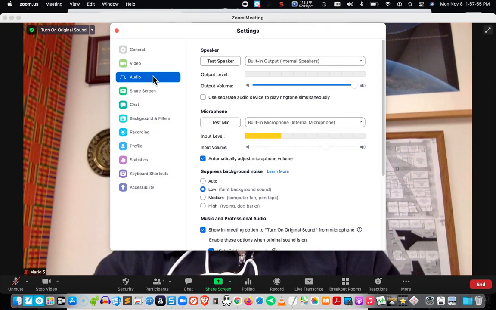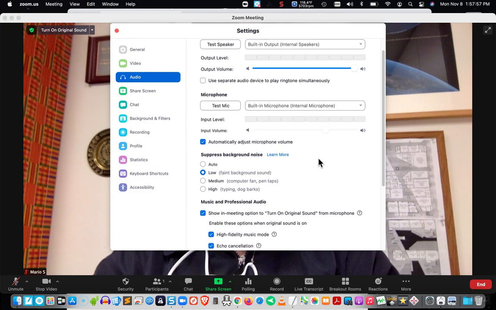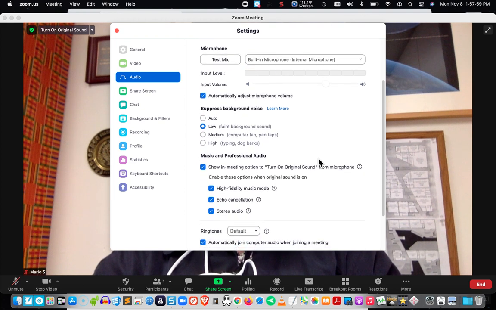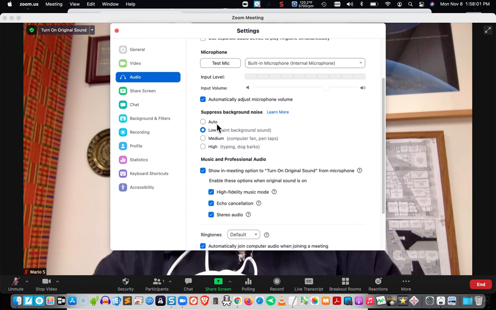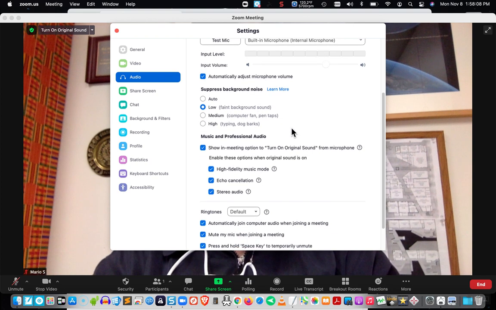Within Preferences, go to Audio, and then keep this on low, faint background sound, and then show in the option to turn on original sound. That's up here. And so we're going to turn that on, and we're going to use these three choices.